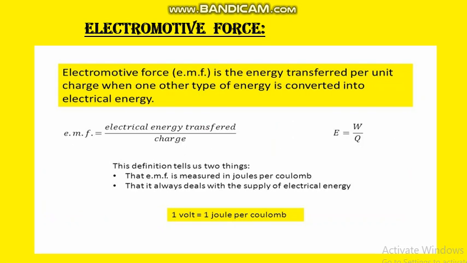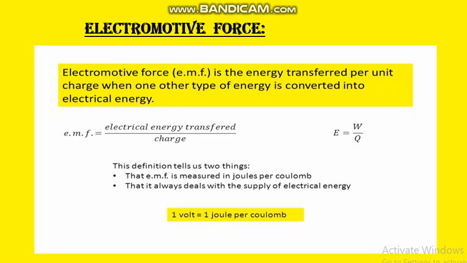Electromotive force. Electromotive force is the energy transferred per unit charge when one other type of energy is converted into electric charge. Electromotive force is also defined in a simple way: the energy required to drive the charge around the circuit is called electromotive force.